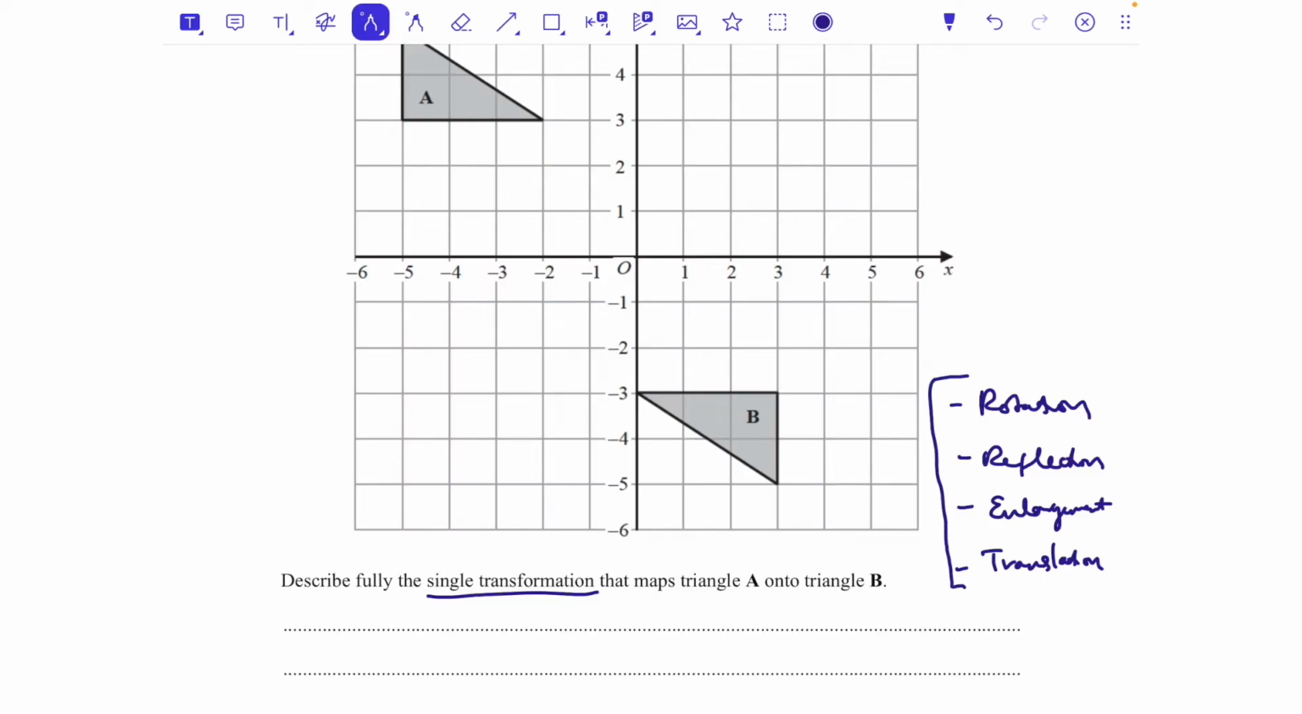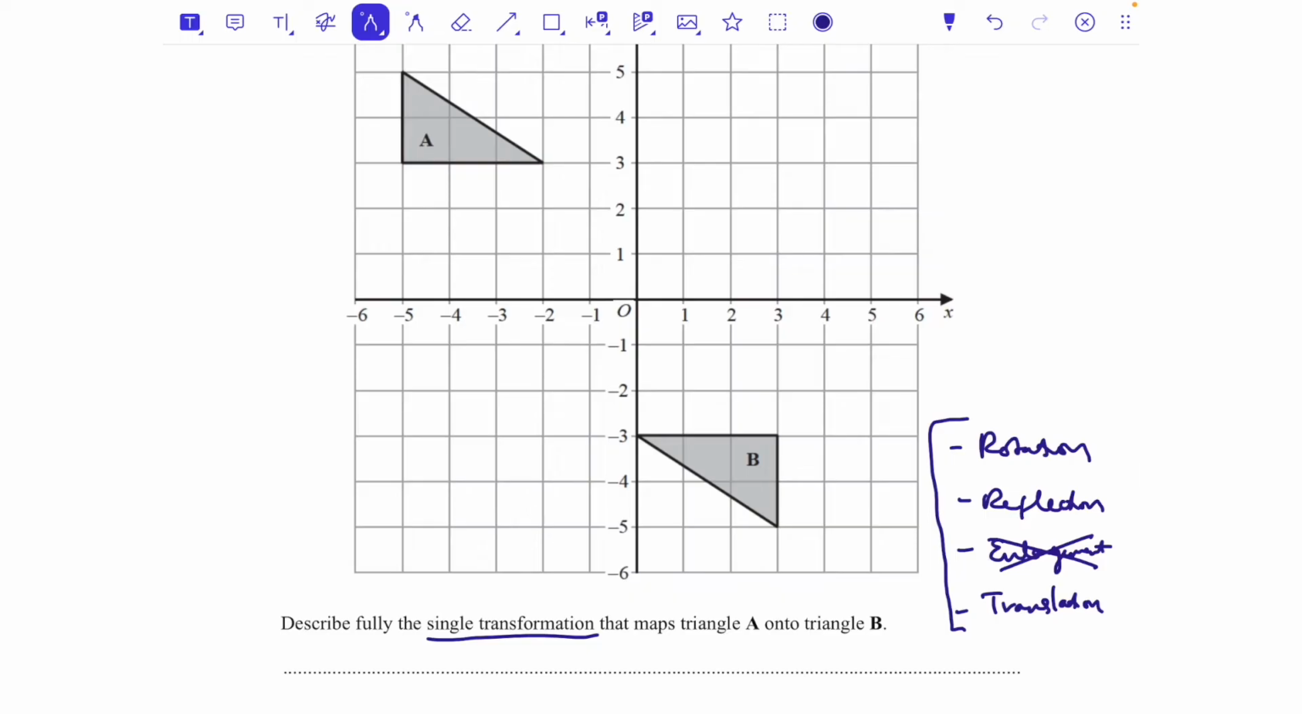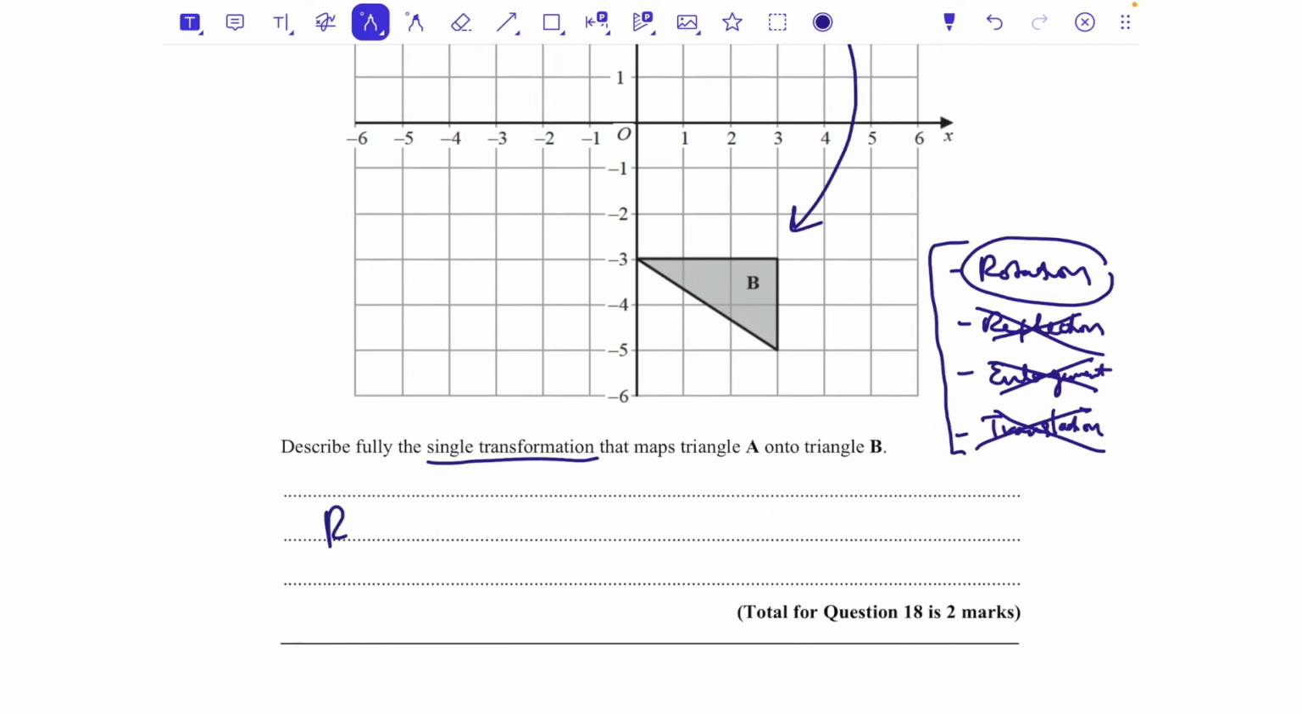Has it got bigger? No, it hasn't, so it's not an enlargement. Translation is when it's just moved, and we can see that the orientation has changed here, so it's not going to be translation. Reflection, no, I can't see a mirror line that would make sense for that one, so it is going to be a rotation. This shape has been turned, and I can see that it started with the longest side here and it's ended with the longest side here, so it is going to be 180 degrees. It's turned like this, so we've gone 180 degrees. So I'm going to start by saying rotation, 180 degrees.